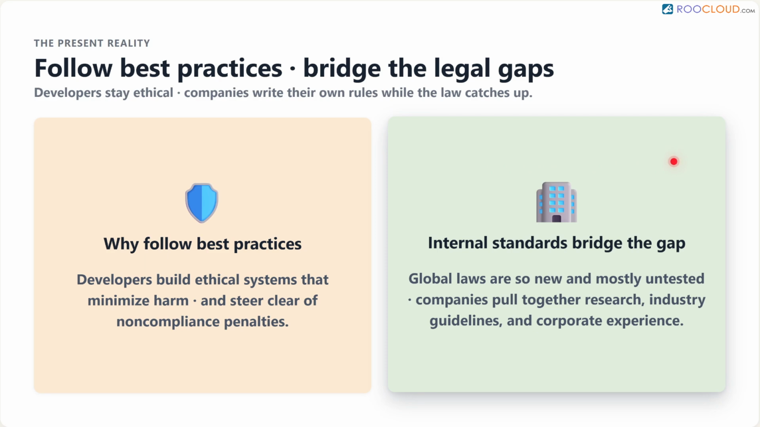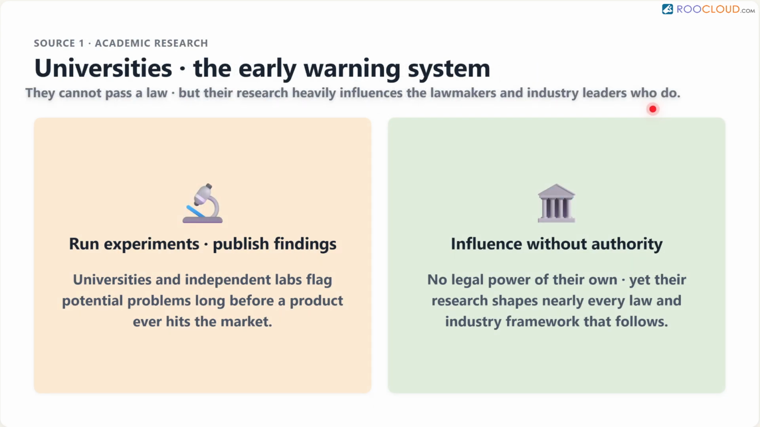Right now, because global laws are so new and mostly untested in courts, many companies simply rely on their own internal standards. They build these internal rules by pulling together research, industry guidelines, and their own corporate experience to fill the legal gaps. The first major source of guidance is academic research.